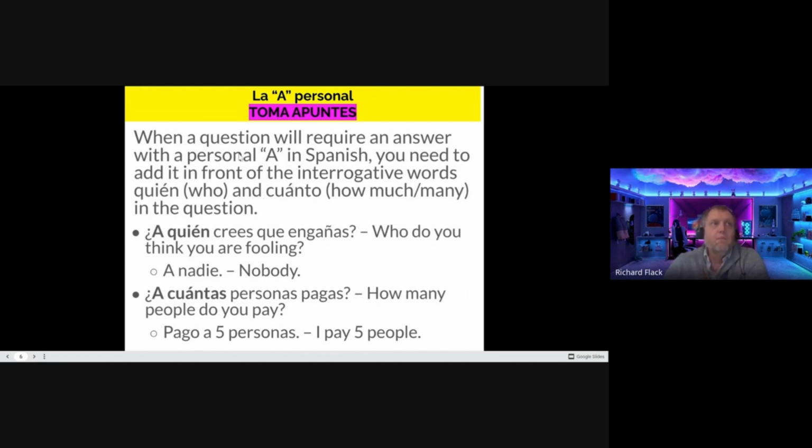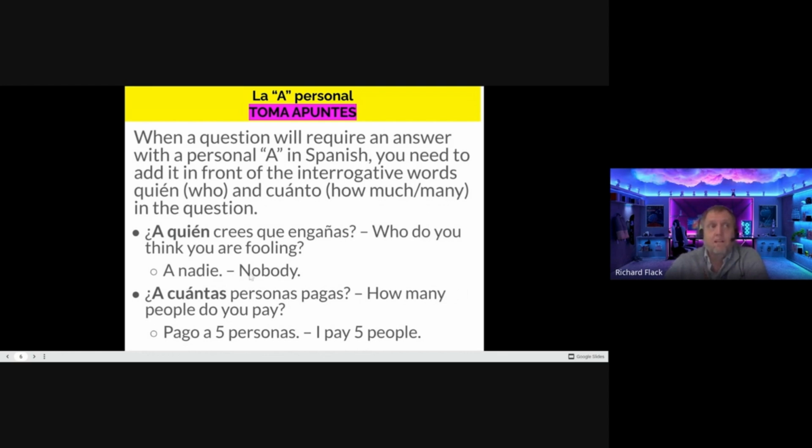So when we make questions, we also have to put the personal a in front. So for example, ¿a quién crees que engañas? Who do you think you are fooling? The recipient of the action would be who, a person. My response might be a nadie.